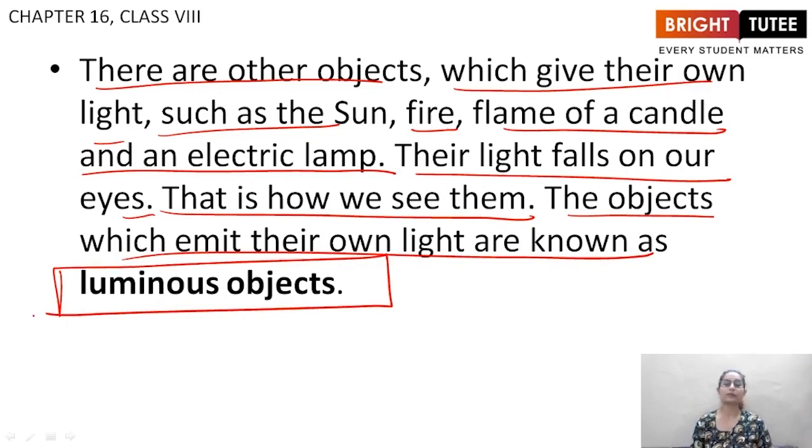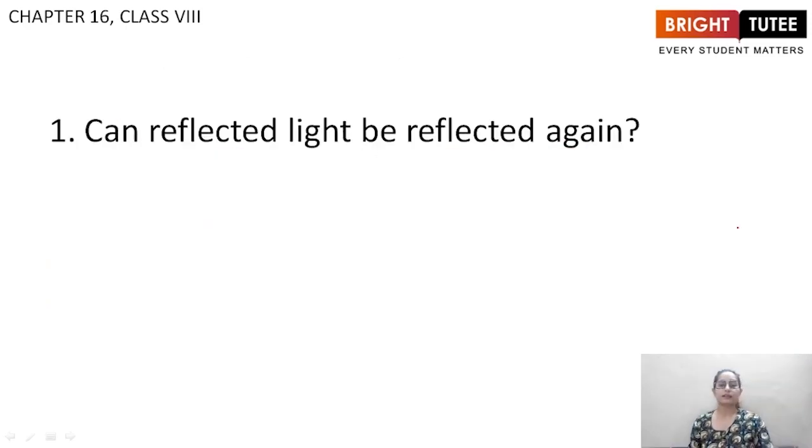Alright, so these were the important questions for the third topic. In this lecture, we will be discussing the important questions for the fourth topic of this chapter. So the first question is, can reflected light be reflected again? Yes, reflected light can be reflected again.